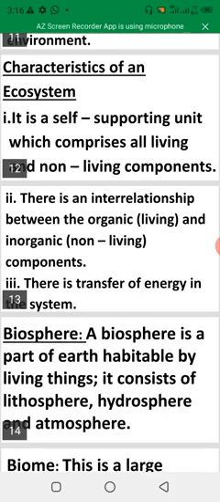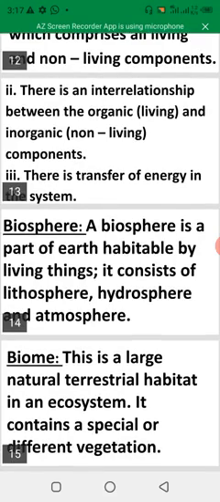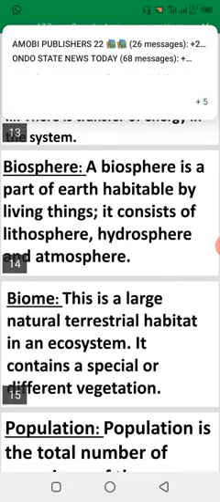Then we now come to the definition of terms. As we have said before, biosphere. A biosphere is a part of Earth habitable by living things. The part of the Earth that's habitable by living things is called what? Biosphere. It consists of lithosphere, hydrosphere, and the atmosphere: water, air, and everything in the earth. What is a biosphere?